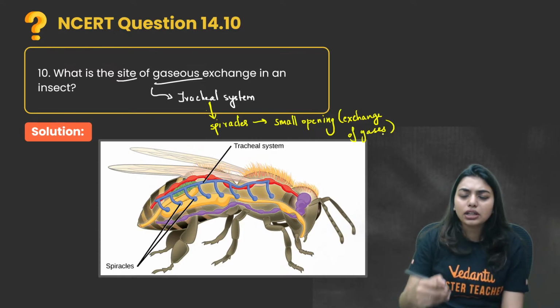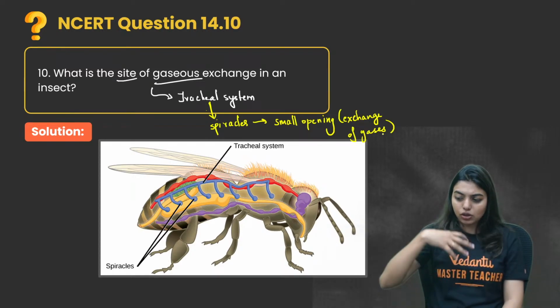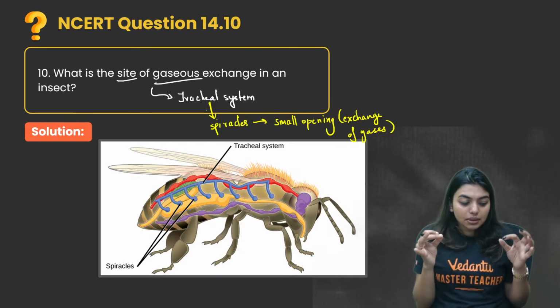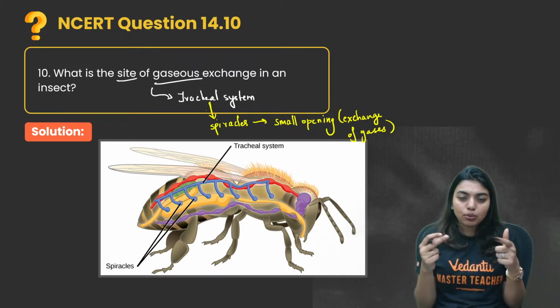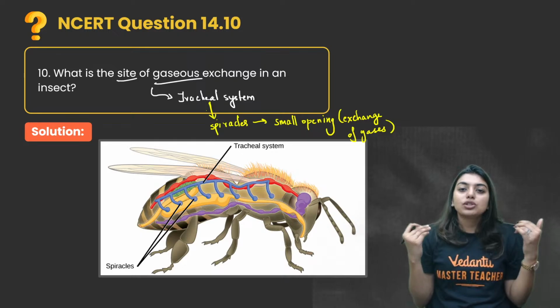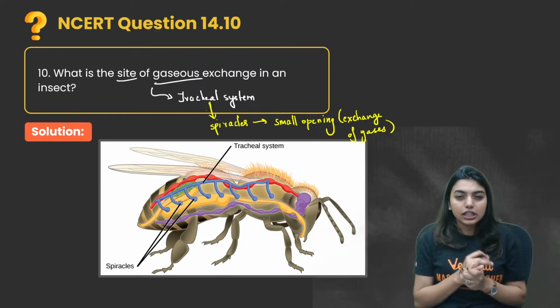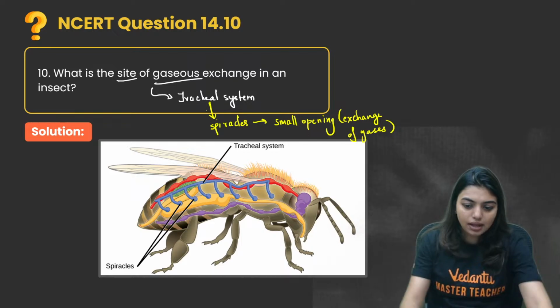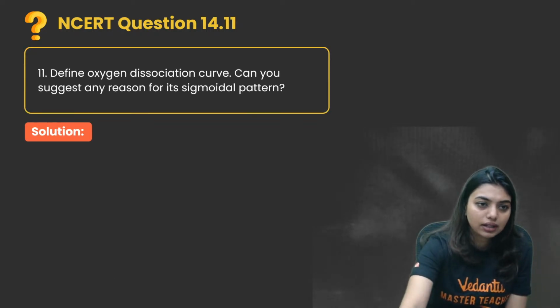It has upgraded a little, it's not very primitive. They have a tracheal system, but this tracheal system has small tiny pores on both sides, called spiracles, which help them in the exchange of gases. That small pore opening is there. Very direct question. Tracheal system is the answer.